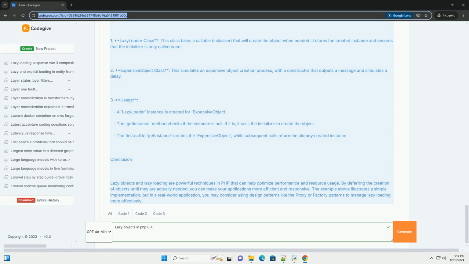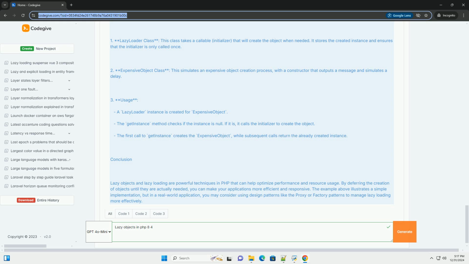PHP. Class LazyLoader. Private $instance. Private $initializer. Public function __construct(callable $initializer), $this->initializer = $initializer. Public function getInstance(): if $this->instance equals null, $this->instance = ($this->initializer)(); $this->initializer = null; // clear the initializer to prevent multiple calls.